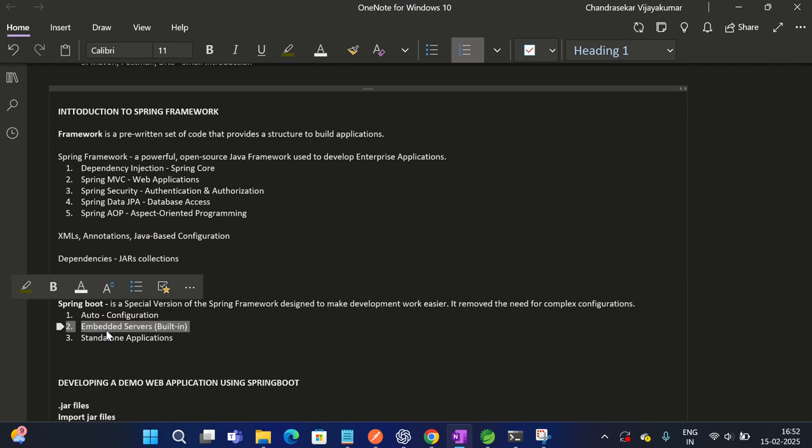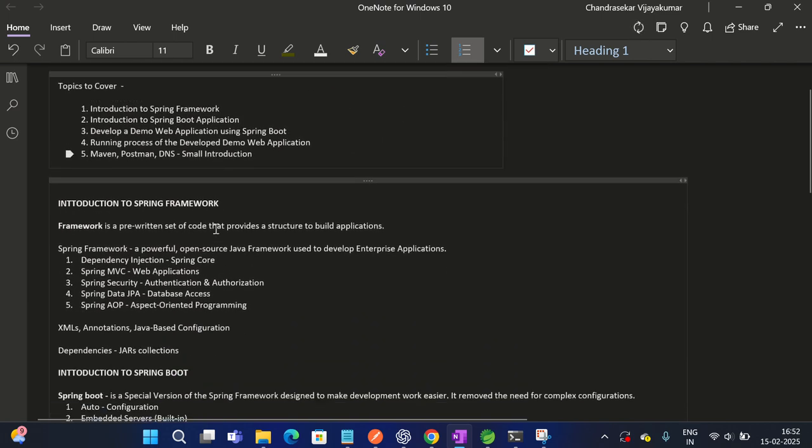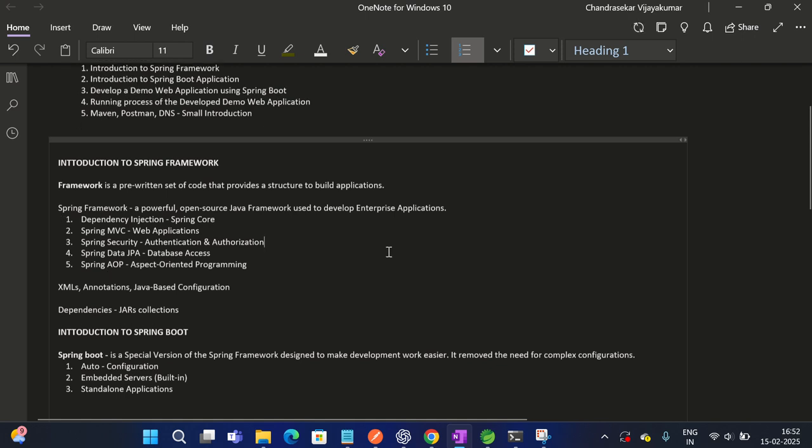That's it. So the difference between Spring and Spring Boot is that Spring is a full-fledged framework for enterprise Java applications, whereas Spring Boot is a simplified version of Spring that reduces configuration effort, and it's great for faster and rapid application development. So we need to know this point. It's used for faster and rapid application development. I think I have covered the top two topics. Now we'll go to develop a demo web application using Spring Boot.